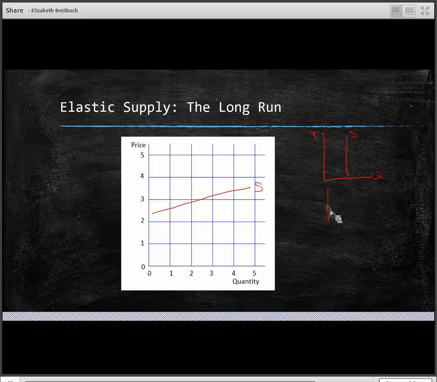Then as we move into the short run, it becomes a little bit less steep. We start to have a little bit more of a slope there. And then when we get to the long run, we have that flatter slope. And the more your supply curve looks like that I, remember, the more inelastic. As time goes on, our supply curves become more elastic.